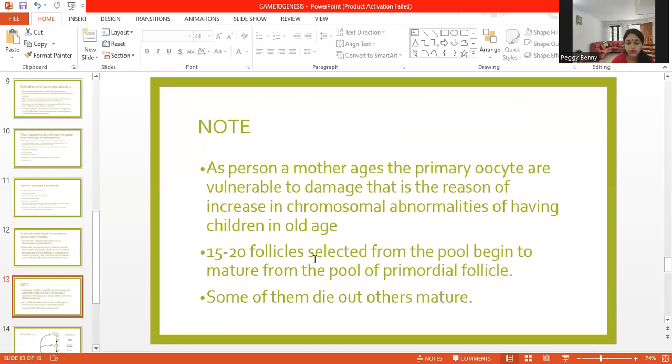Okay, 15 to 20 follicles are selected from the pool of primordial follicles and begin to mature.